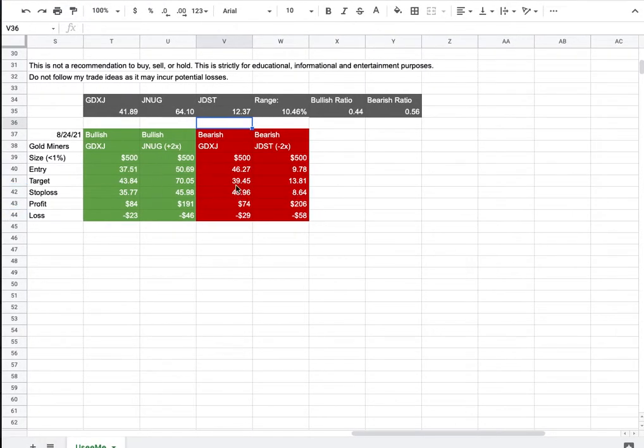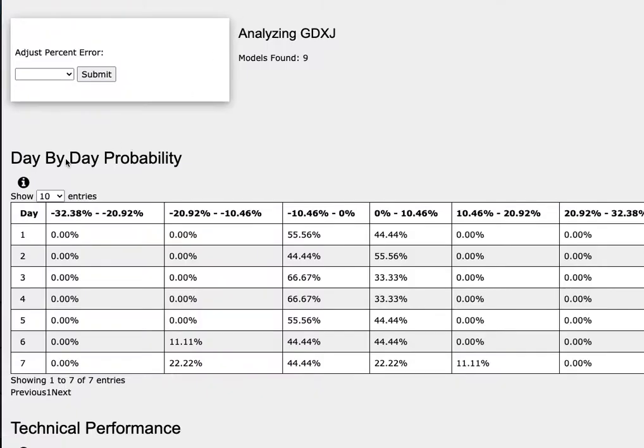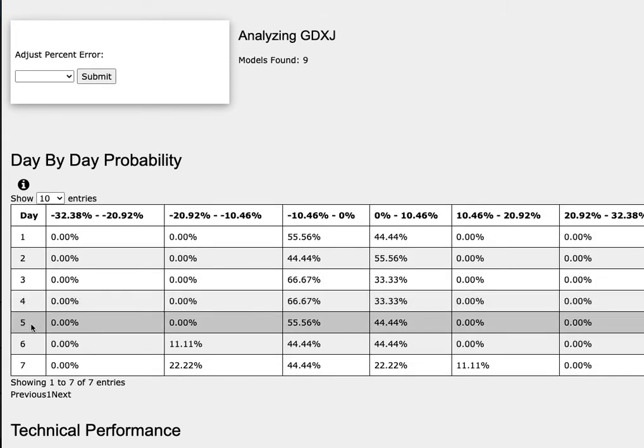So how did I develop these trade ideas? It all comes from the day-by-day probability model. As we progress to the 5th day or week of trading, gold miners has a 44% chance to climb between 0 to 10%. To the downside, it has a 56% chance to fall between 0 to negative 10.5%.